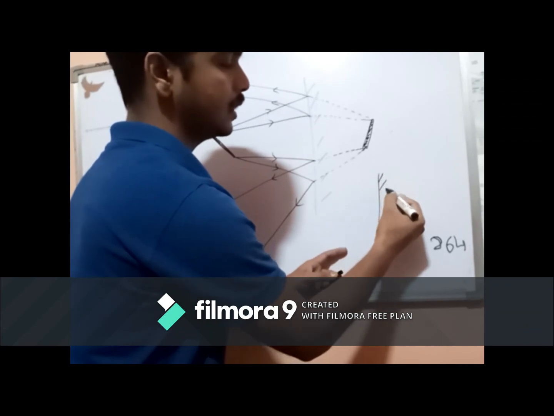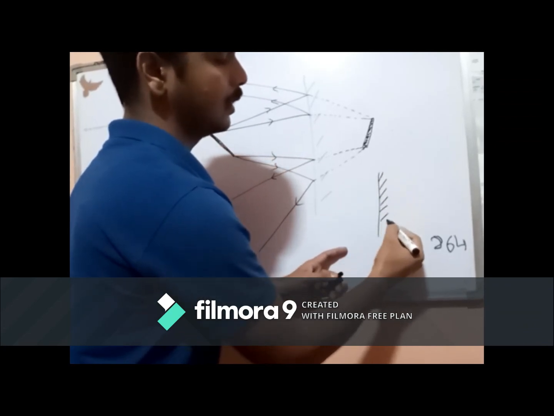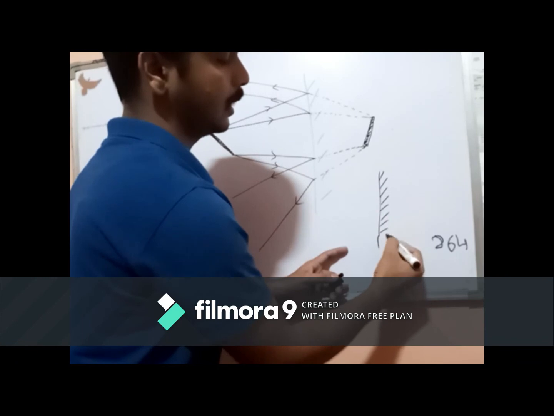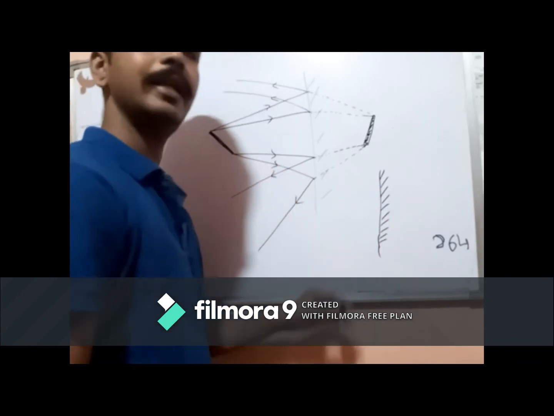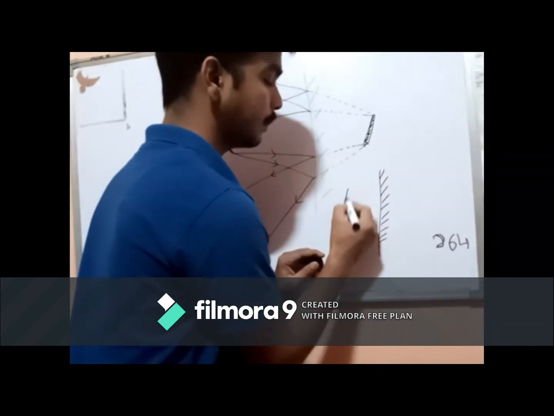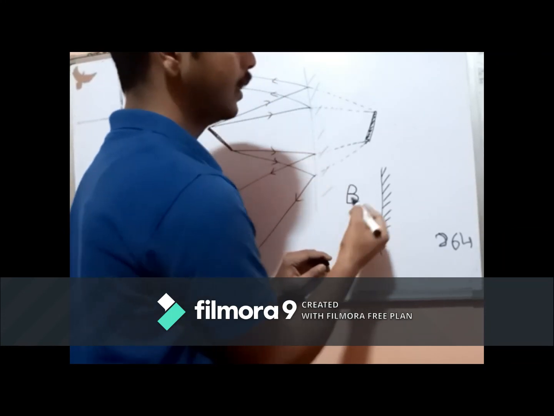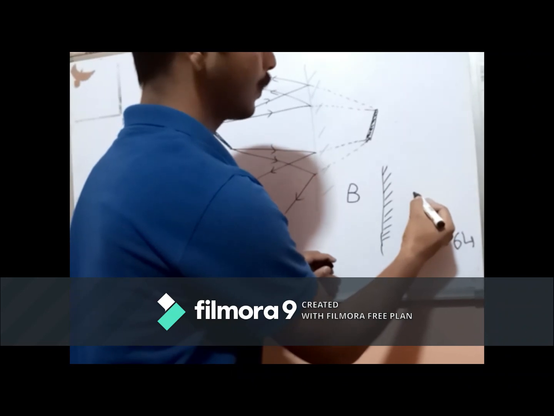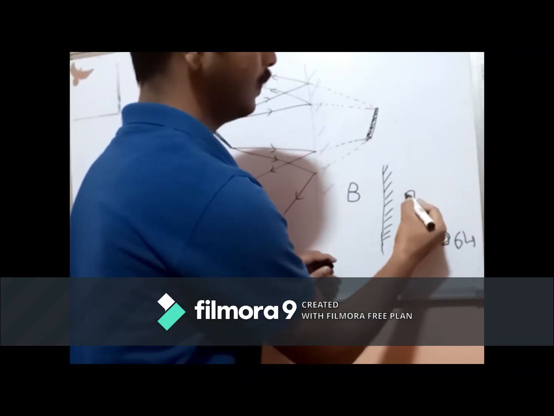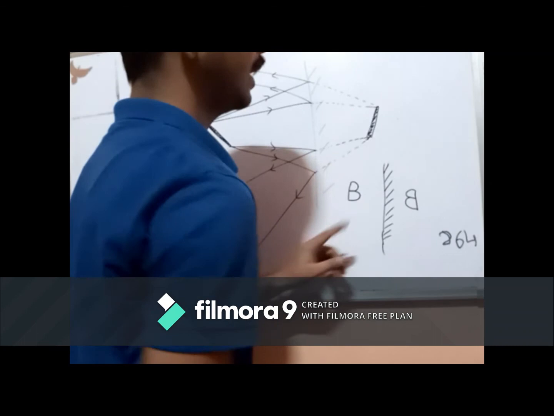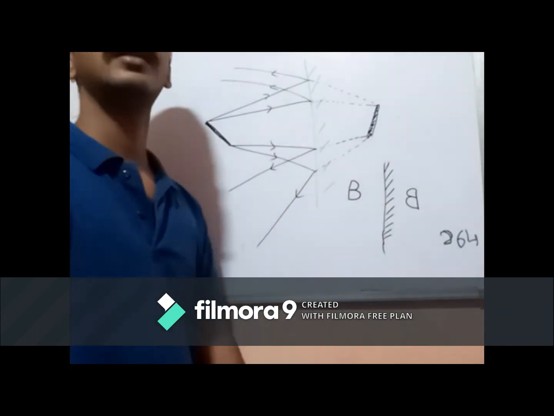Lateral inversion is seeing the left side of an object on the right and the right side of an object on the left. For example, I already told you about the alphabet B. If we place the alphabet B in front of the mirror, we will observe it somewhat like this. This is called lateral inversion.